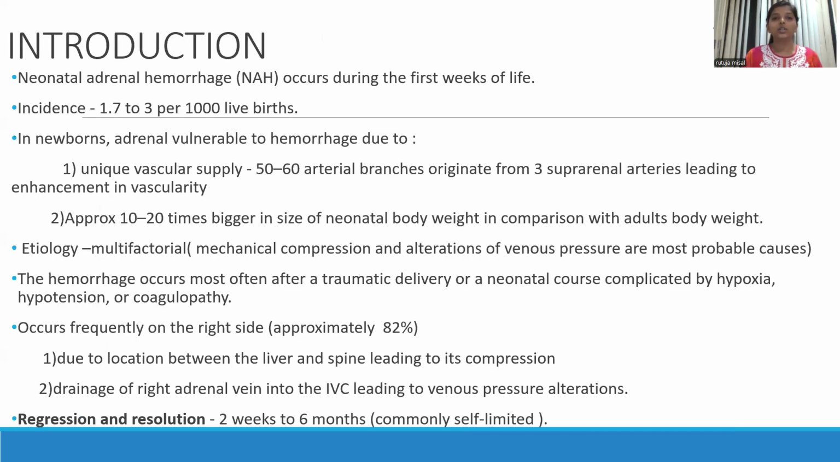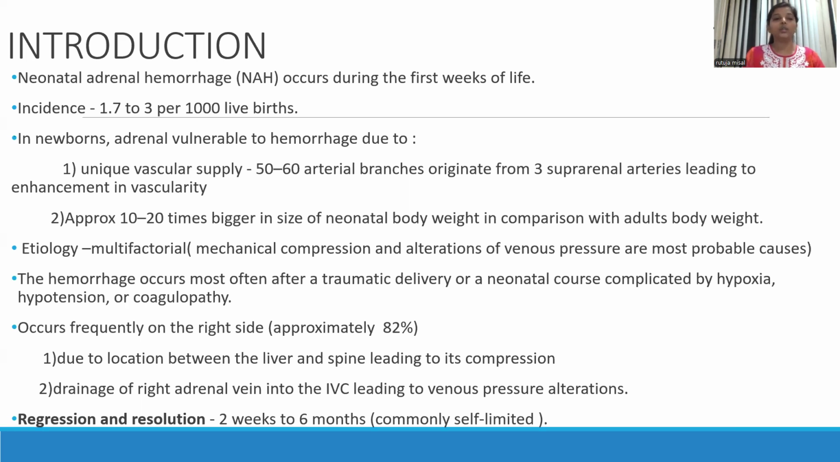Neonatal adrenal hemorrhage occurs during the first week of life. Its incidence is 1.723 per thousand live births. In the newborn, adrenal gland is vulnerable to hemorrhage due to two reasons. First is a unique vascular supply. 50 to 60 arterial branches originating from the three suprarenal arteries supplying the adrenal gland lead to the enhancement in vascularity. Also, the adrenal gland is 10 to 20 times larger in size in comparison to the adult body weight.